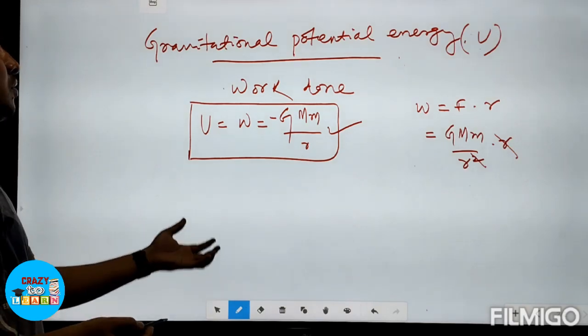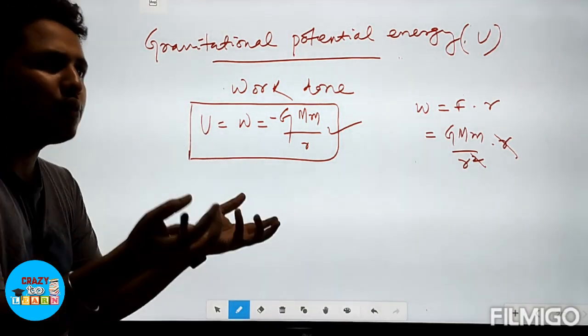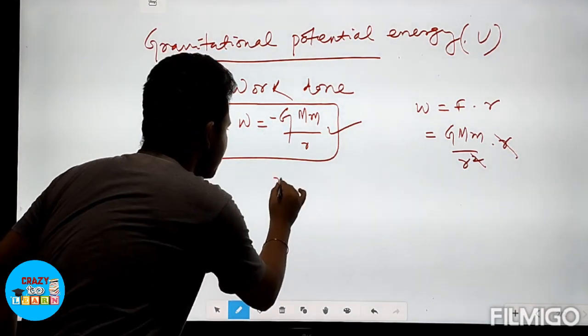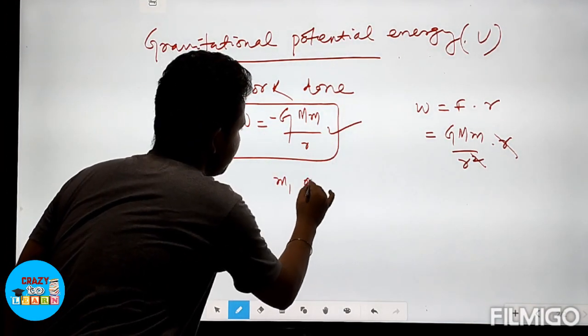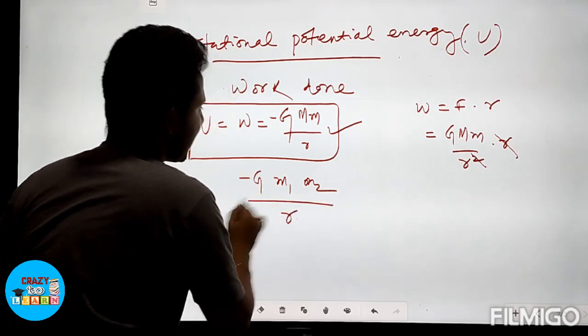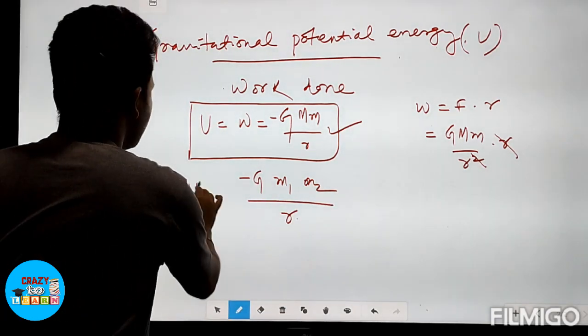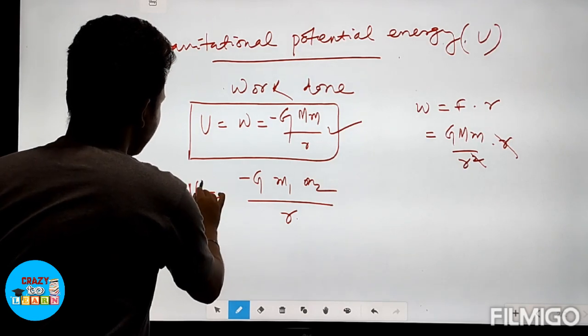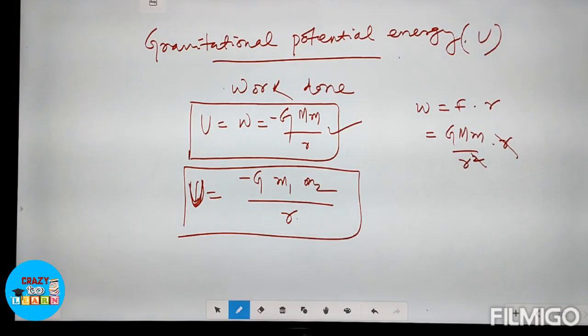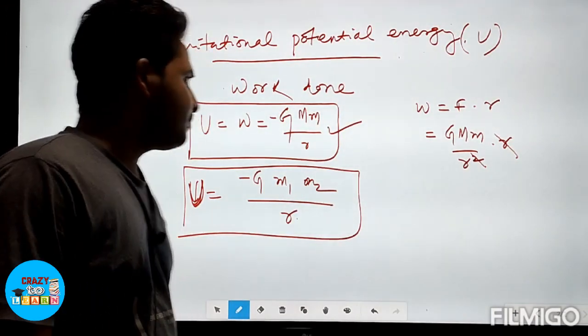If it is asked to find the gravitational potential energy between two bodies, if two bodies have masses m1 and m2, for capital M we will put m1, for small m we will put m2. So minus G m1 m2 by R, where R is the distance between the two bodies. Gravitational potential energy between the two bodies is minus G m1 m2 by R. Clear?